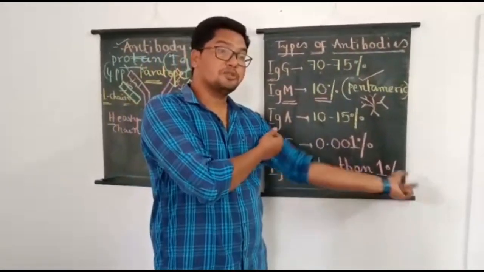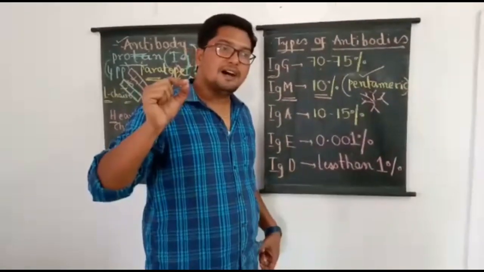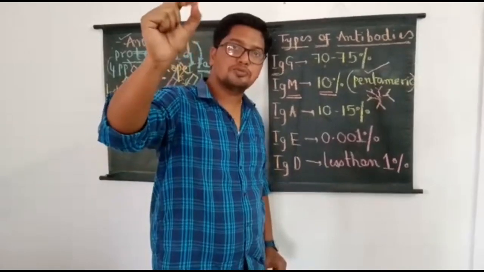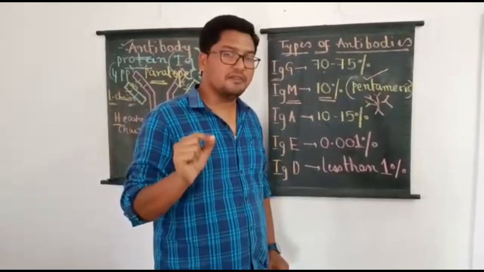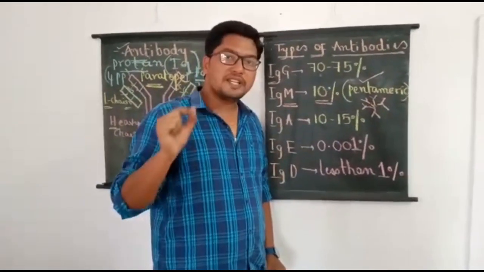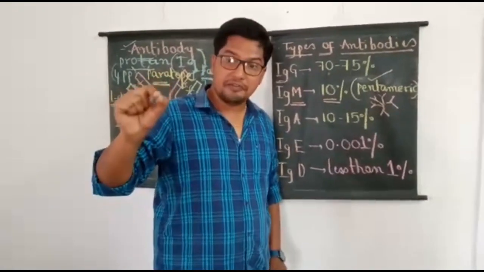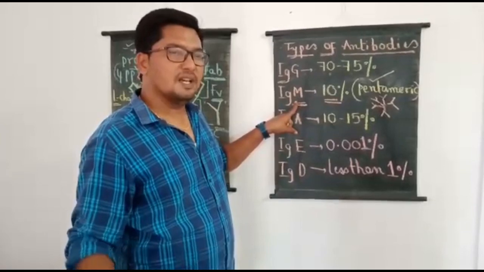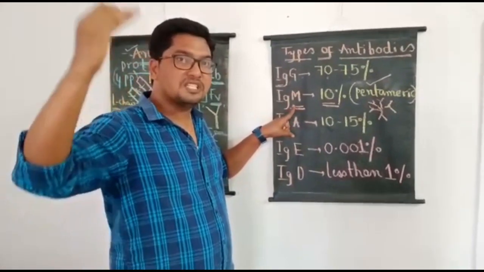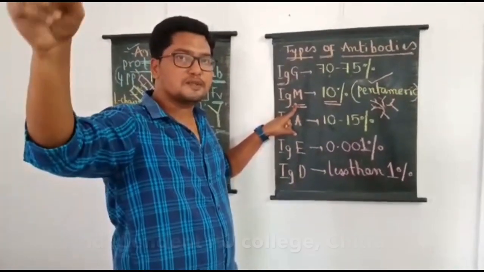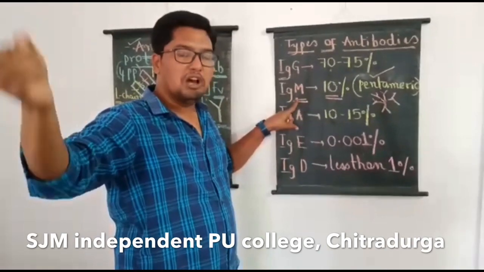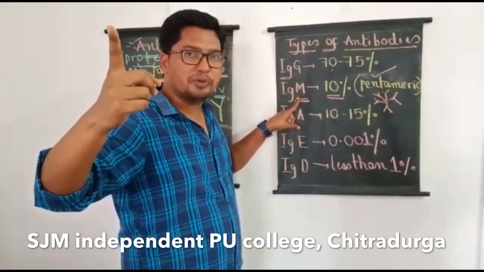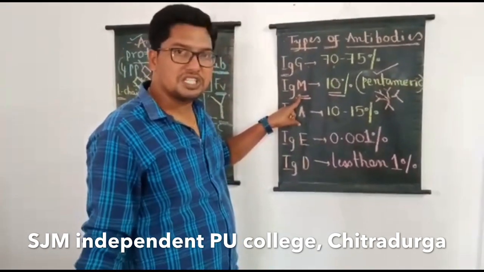And one more point students should remember, these are the very first antibodies produced in response to an antigen. Means if the question is asked which type of antibody reaches the site of infection first, the answer should be IgM. Means plasma cells first produce IgM type of antibodies in response to any foreign antigen, or on invasion of a foreign antigen, the very first antibody produced by plasma cells is IgM.